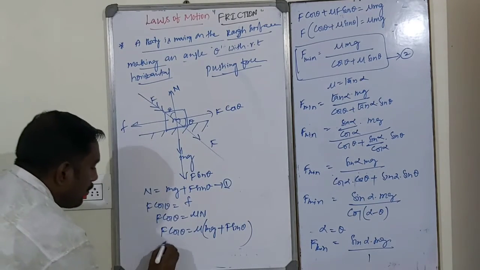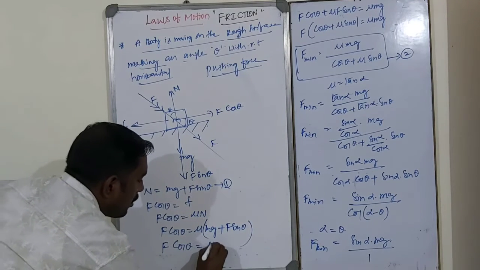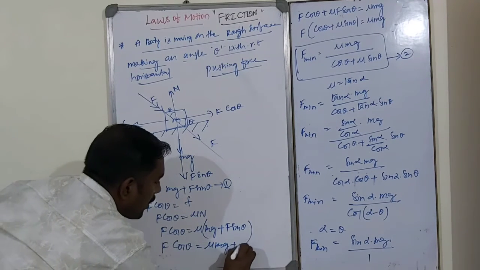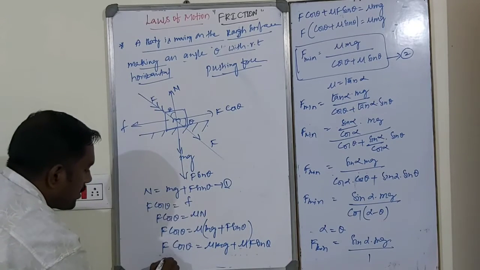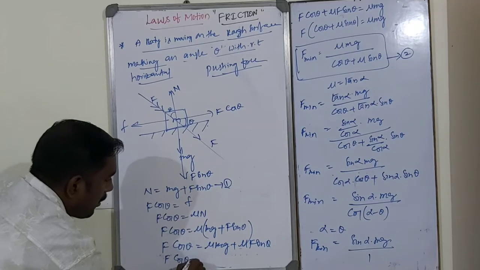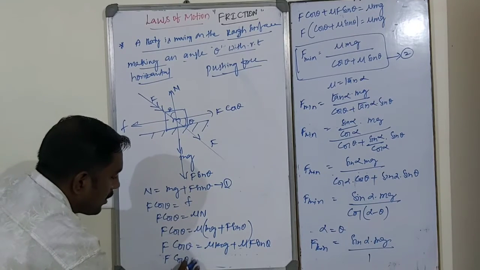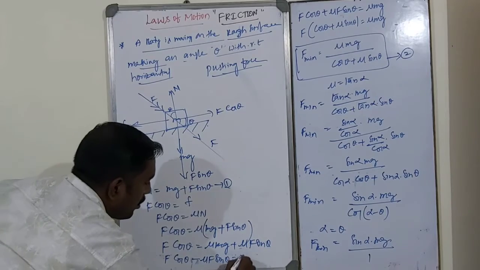So multiply with mu, F cos theta is equal to mu mg plus mu F sin theta. Mu F sin theta, on this side, F cos theta minus mu F sin theta is equal to mu mg.